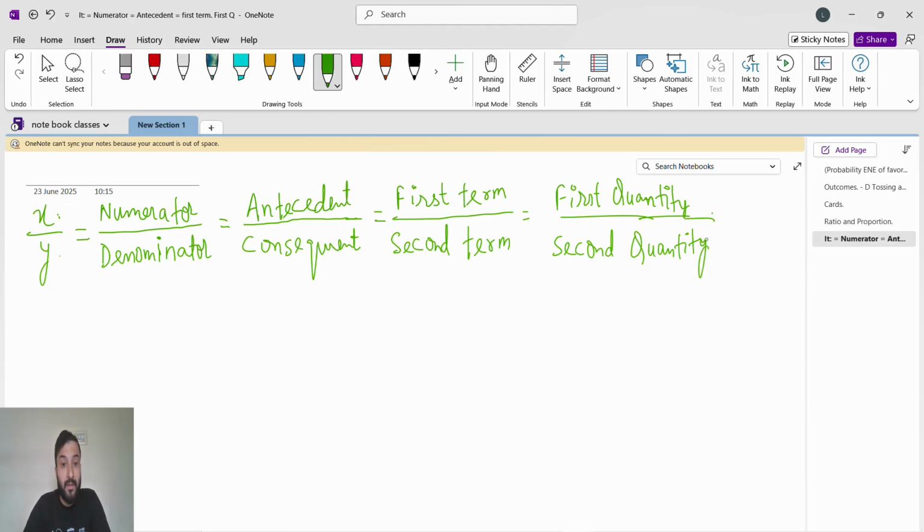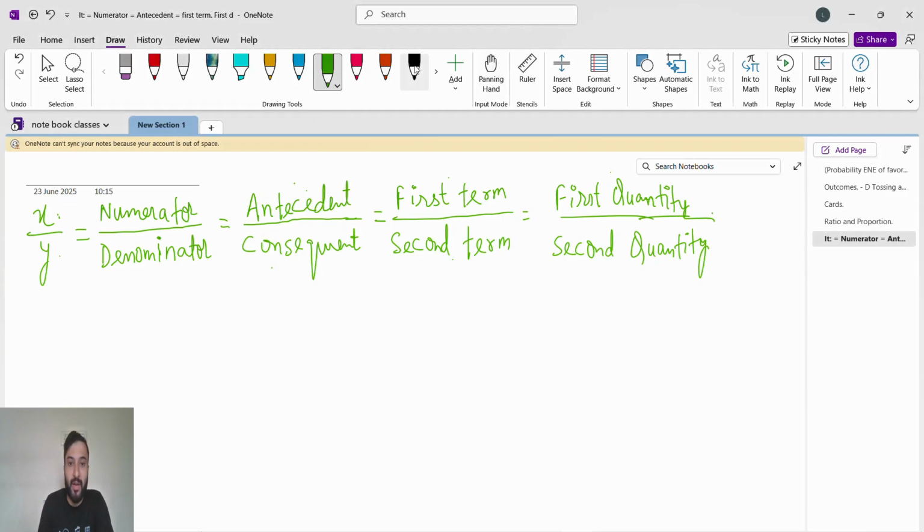So these are the names. Before, x up was a numerator and y down was a denominator. But here we have lots of names: x is antecedent or first term or first quantity, y is consequent or second term or second quantity.